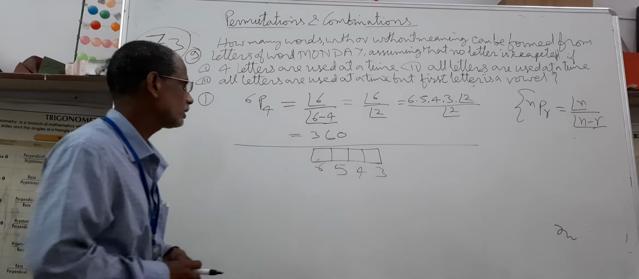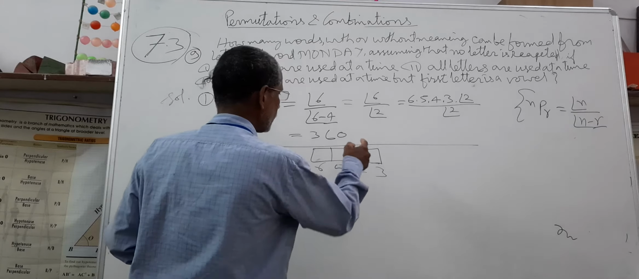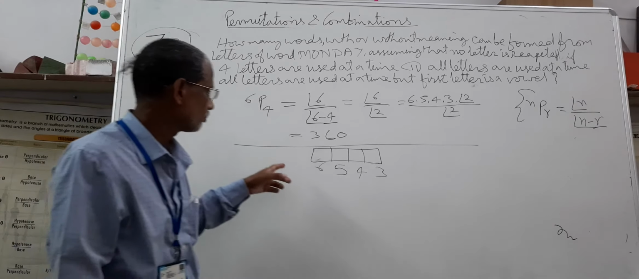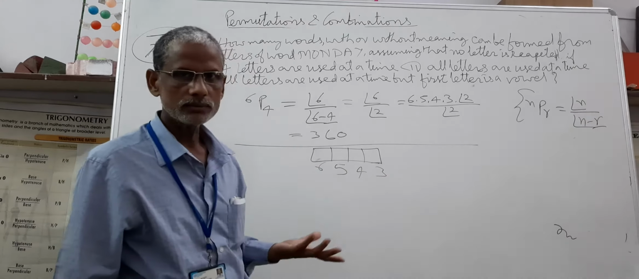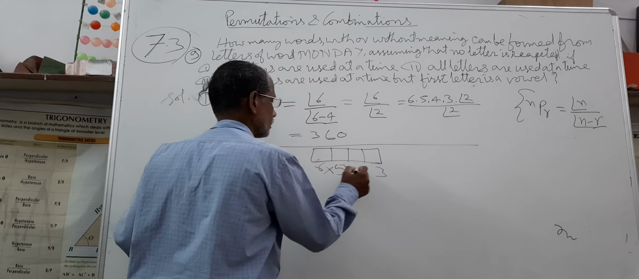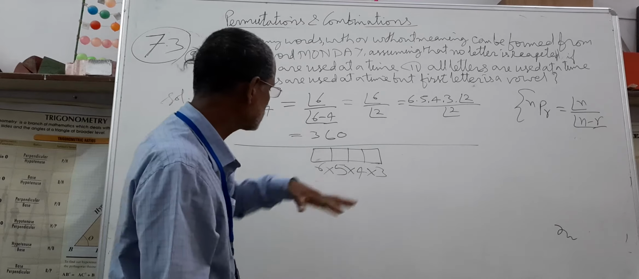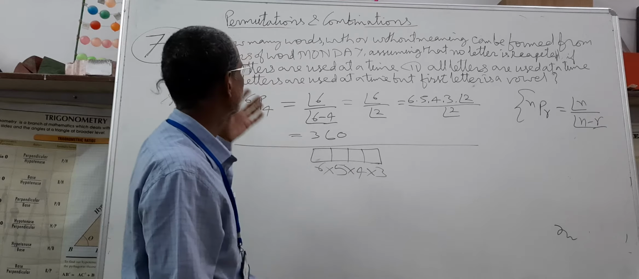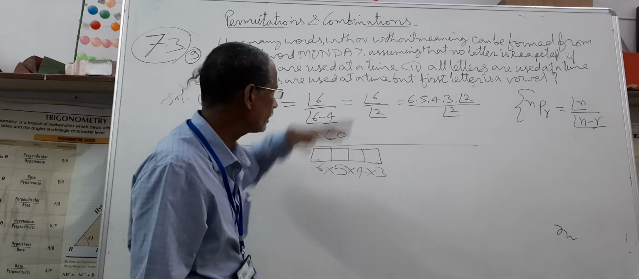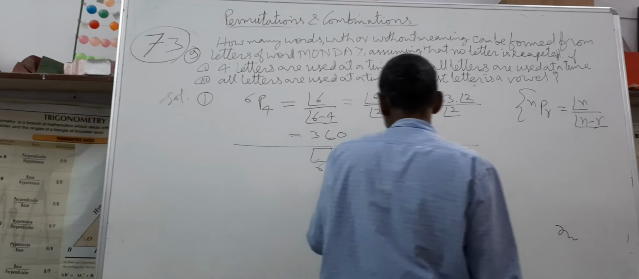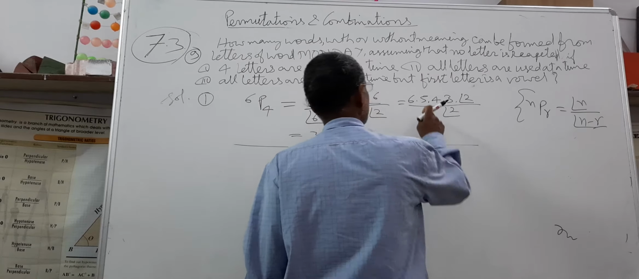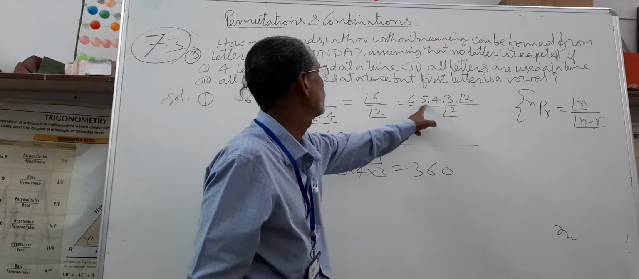Now, when we place one thing at each place, then a 4 letter word is formed, which is a compulsion. So therefore, the product. Total number of ways of forming a 4 letter word with or without meaning using letters of the word Monday will be 6 into 5 into 4 into 3 is equal to 360 as usual.